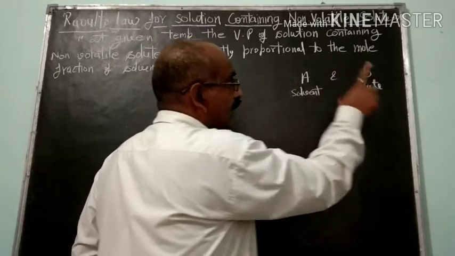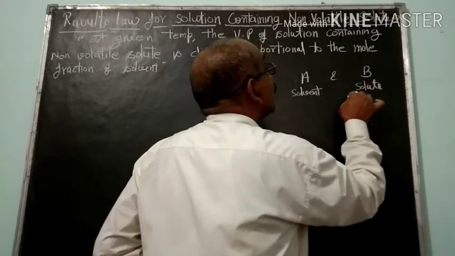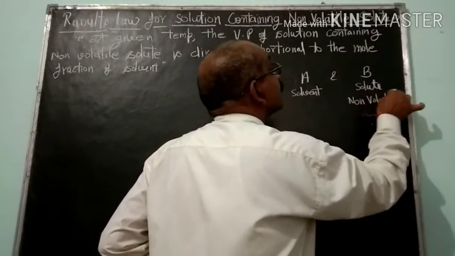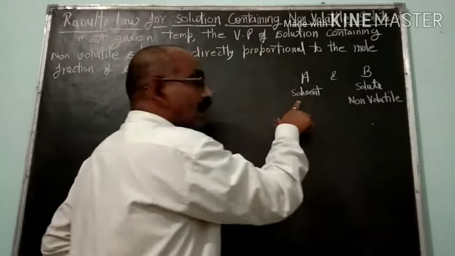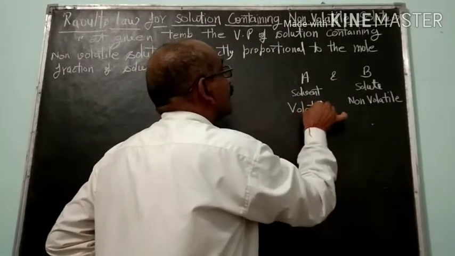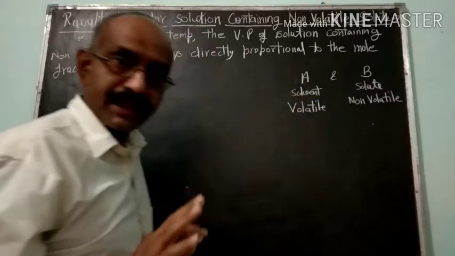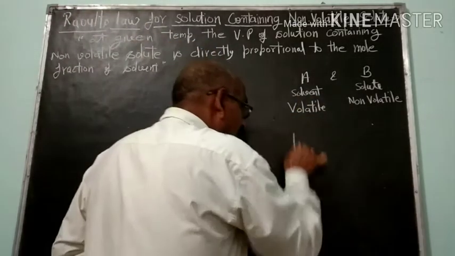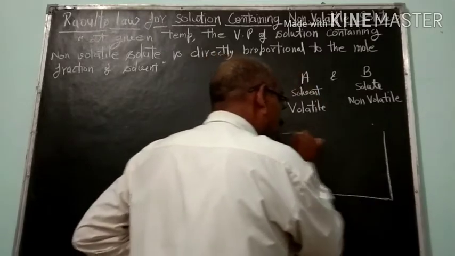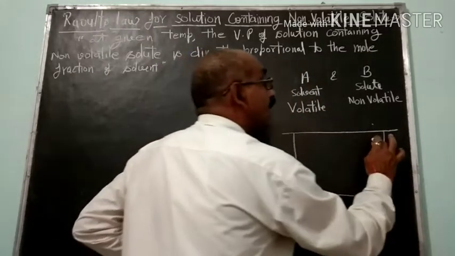This component B is non-volatile, while component A, means solvent, is volatile. Is it clear? And now we are boiling this solution in a closed container.